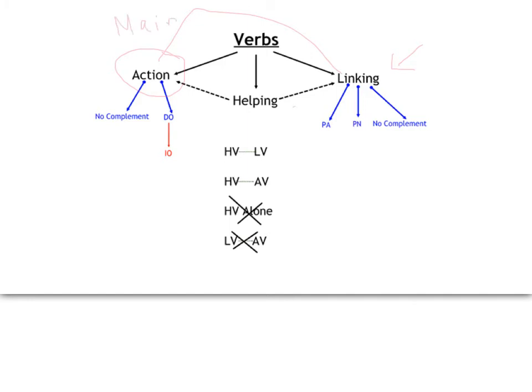And then you've got the helper verbs, and the reason that these lines are dotted is to remind us that this kind of verb will never be alone. You can have a helping verb and then a linking verb. You can have a helping verb and then an action verb. You will never have a helping verb by itself, and you'll never have a linking verb and an action verb together.